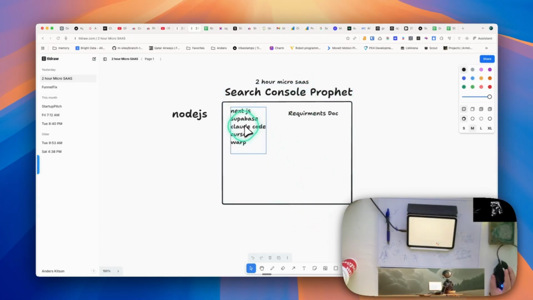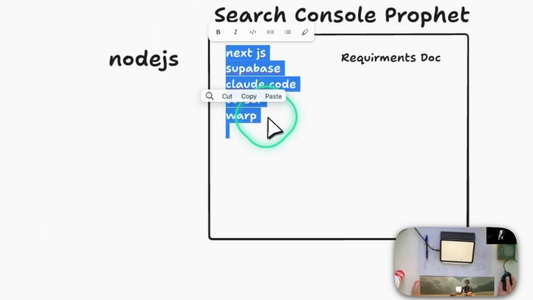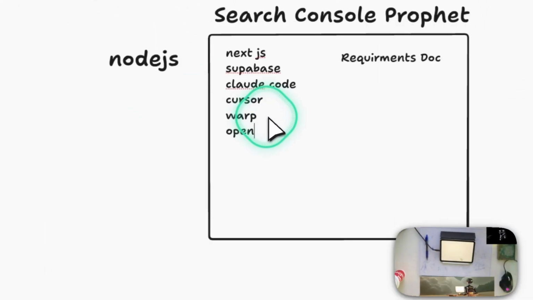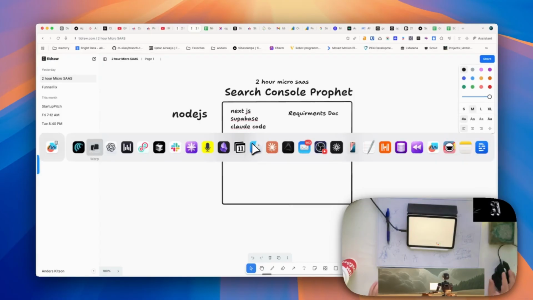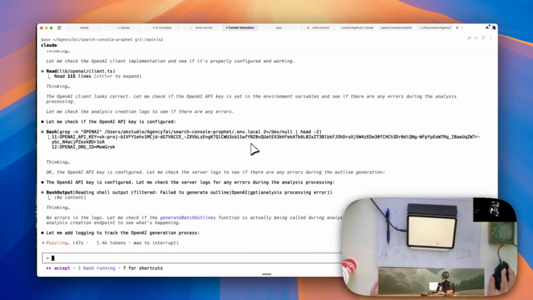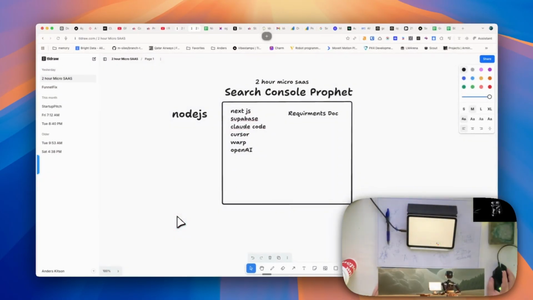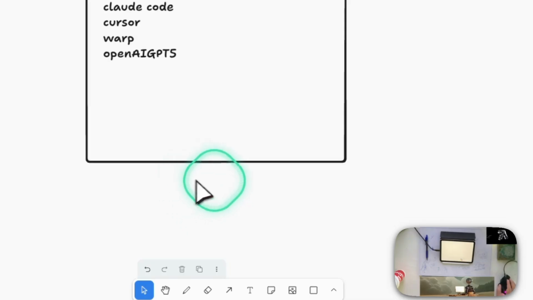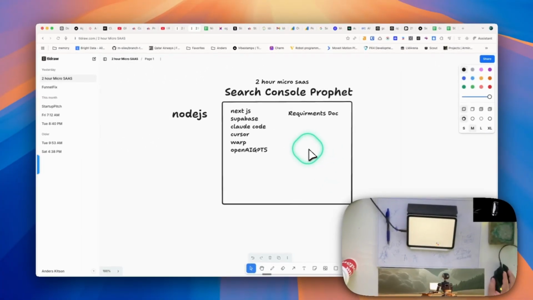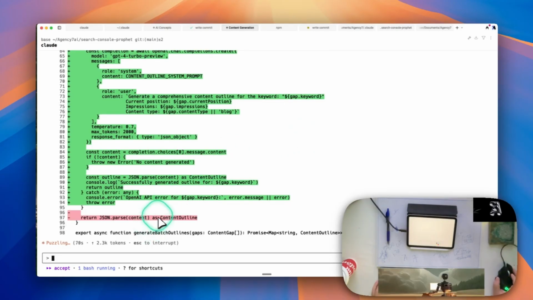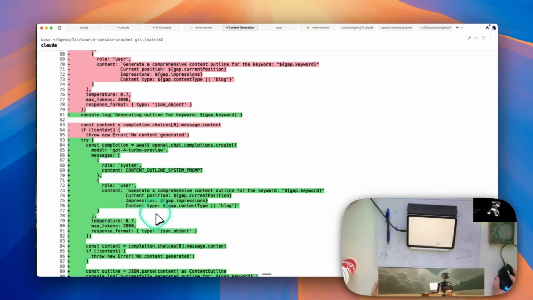We're using all these tools, plus we're also using OpenAI, GPT-5, which is what we're trying to get working right now. Of course there's flows and stuff, but that was the two-hour micro SaaS. Let's see if we can get this content outline going.